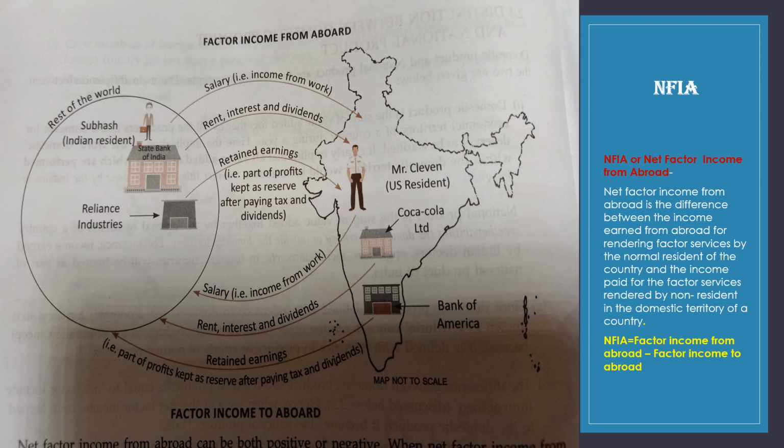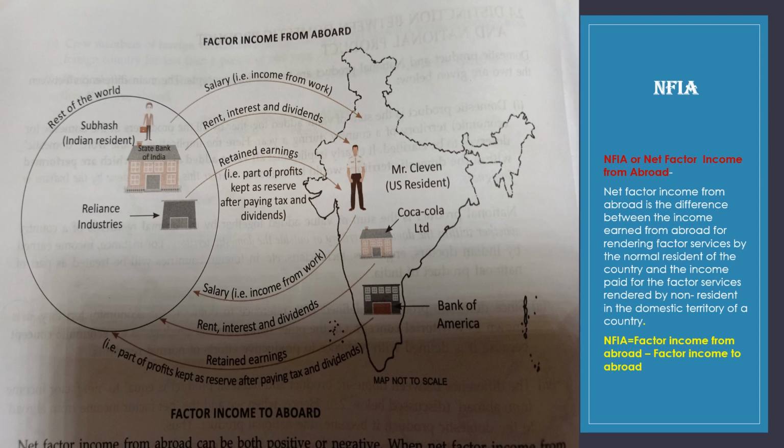The profit, rent, interest and dividends of SBI, the branches of SBI which are outside of Indian territory, are factor income from abroad. And Reliance Industries, which is a resident of India, but the branch of Reliance Industries which is outside of Indian territory, the income of Reliance Industries is factor income from abroad. So these three are the factor income from abroad.